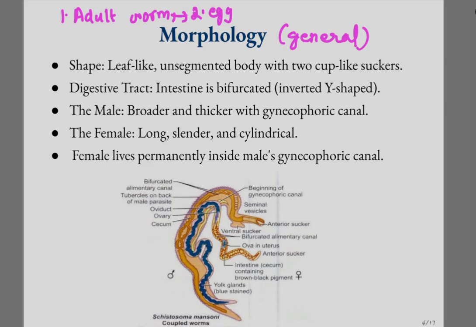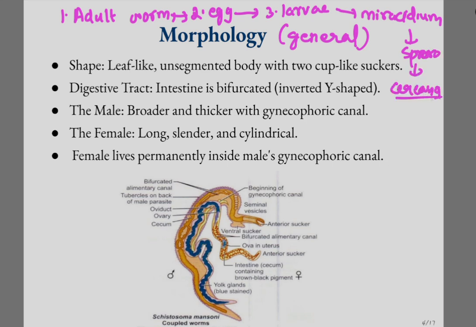The adult worm lays eggs, and inside these eggs they have larvae, and they have three larvae. From the egg hatches and releases the larva miracidium, from which the sporocyst larva develops, and from the sporocyst the cercarial larva develops, which is the infective form in humans.